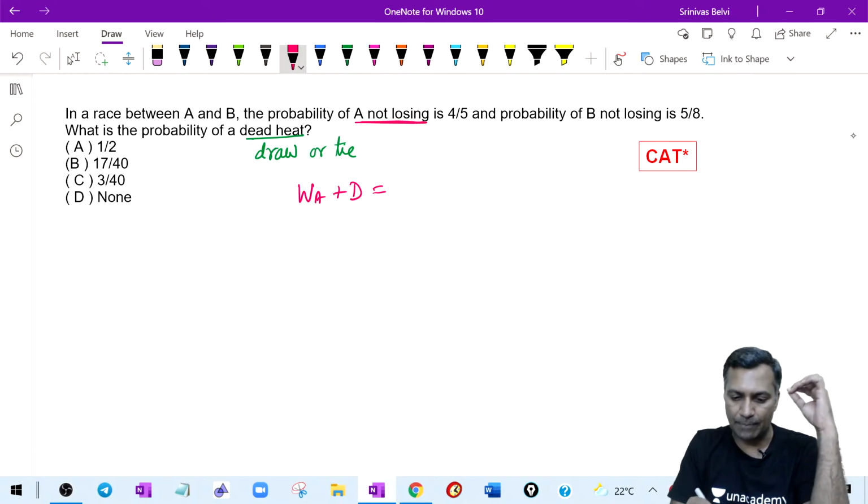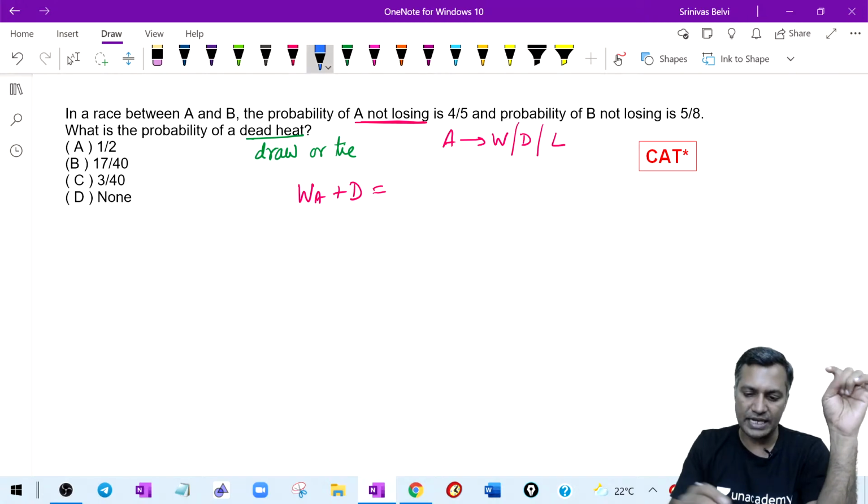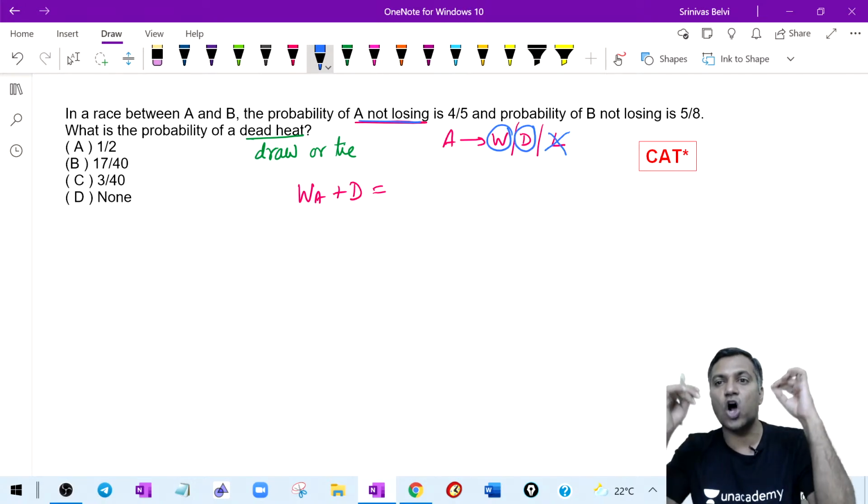Why? Three things can happen when A is playing. Think from A's perspective. Either this fellow can win, or he can make a potential draw, or this fellow can lose. By using the phrase not losing, what did I mean? Either winning or a draw. That is what I mean by not losing.